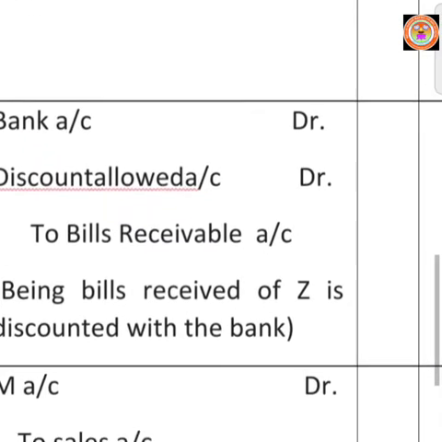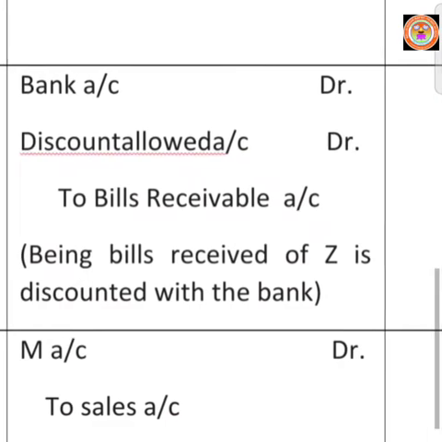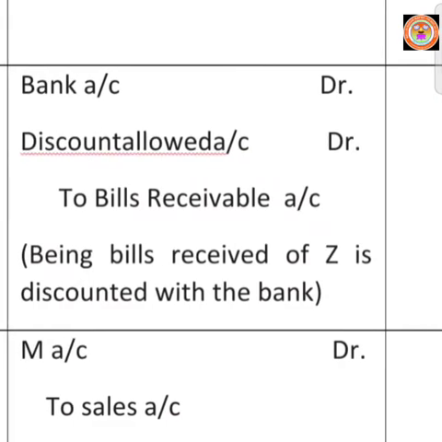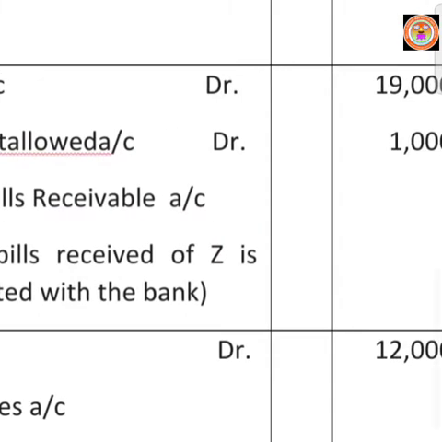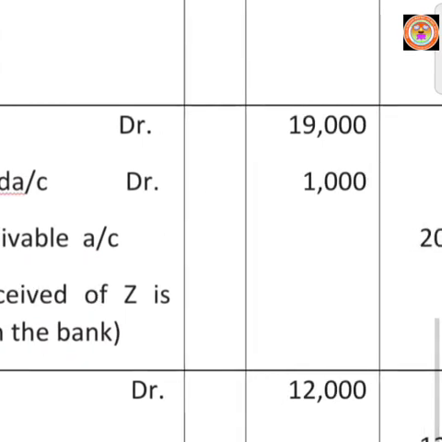Here, when you submit the bills receivable to the banker, the banker is the receiver, so bank account must be debited. The banker gives you rupees 19,000 only. Rupees 20,000 value bills receivable is accepted by the banker for rupees 19,000.